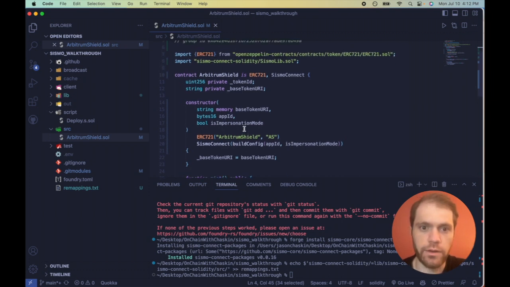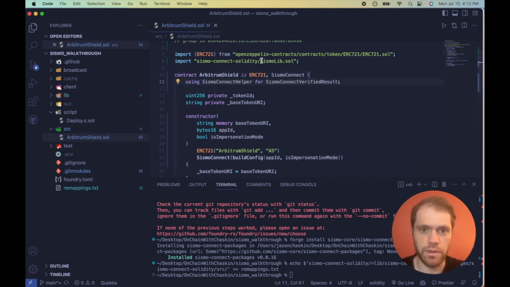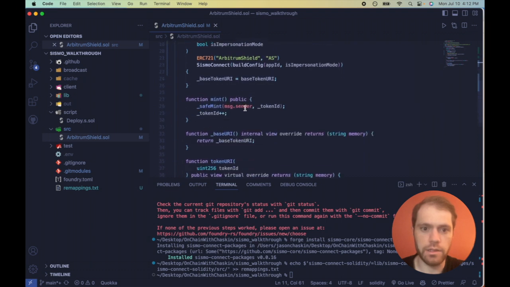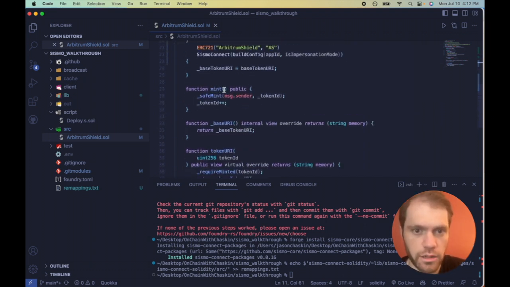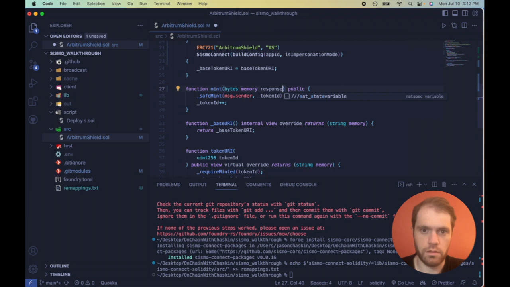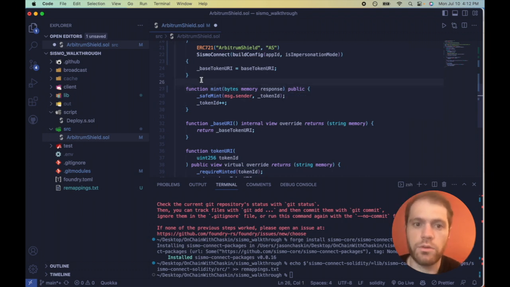The next thing we need to do is paste in this line in order to use a library from the Sismo lib. And this library helps us check the ZK proof in this mint function. So this mint function is going to take in a bytes memory response. It's the response to the front end.